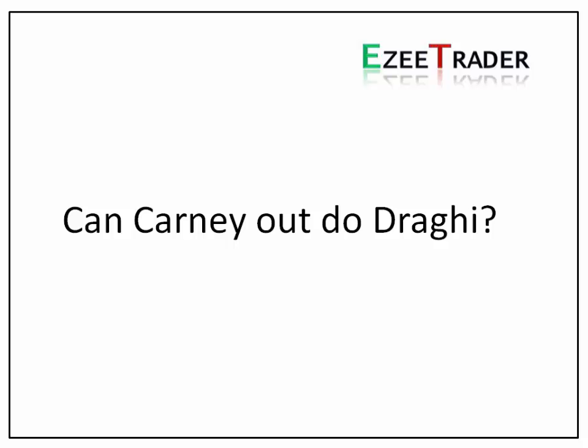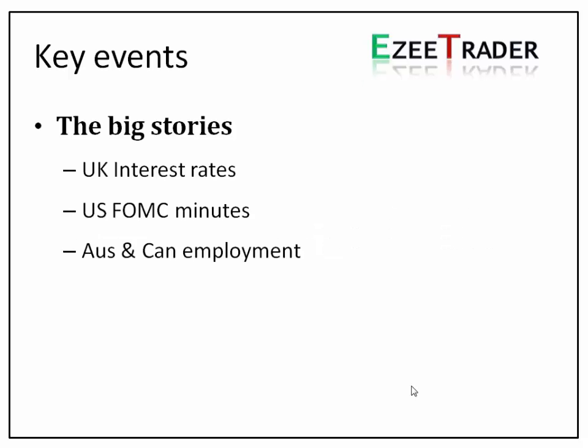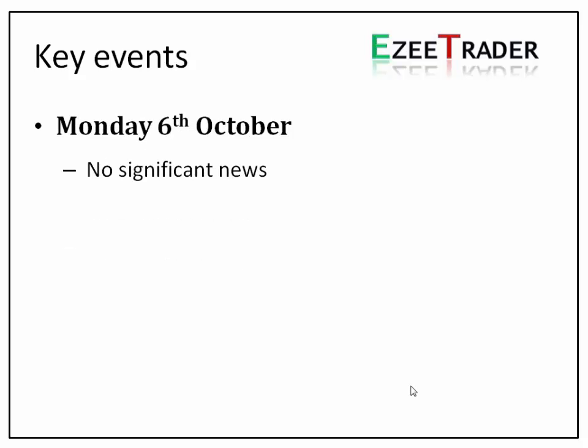Welcome to an exclusive review of the key economic news events that are being released in the coming week. Okay, can Carney outdo Draghi? Well, let's come on to that in a moment. But key stories really: UK interest rates, the US FOMC minutes, and the Aussie and Canadian employment figures will be the key numbers out for this week. Let's have a look at day by day.